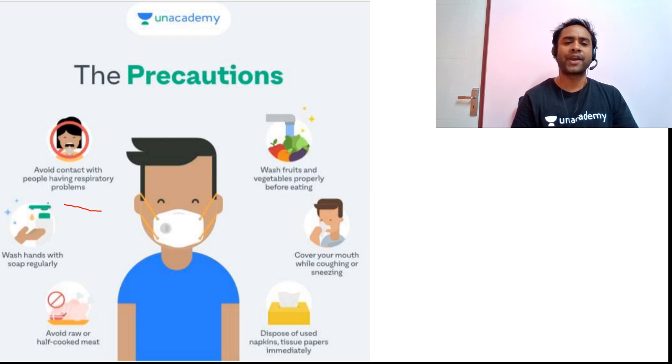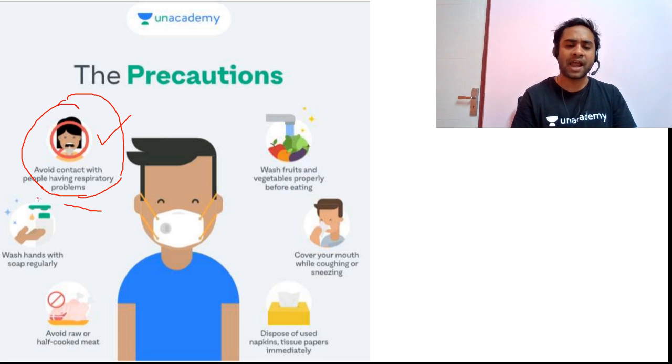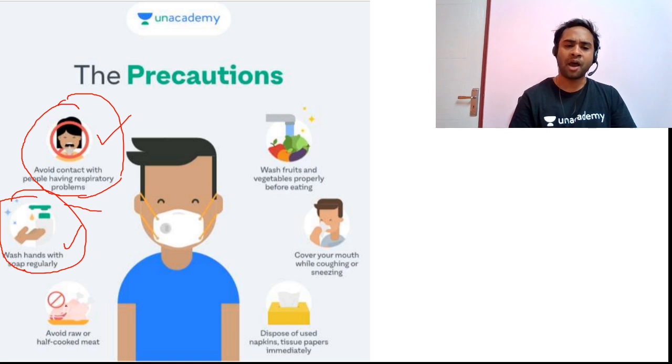What are the precautions, friends? Avoid contact with people having a respiratory problem. Nowadays, avoid contact with everyone for some time, and wash your hands with soap regularly. Avoid raw or half cooked meat. I will say avoid meat for some time.